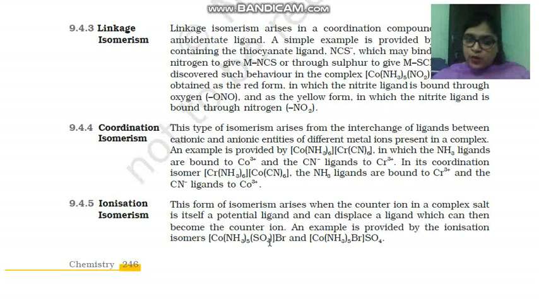Here you can see Br minus is present outside the coordination sphere, and here sulfate is present outside the coordination sphere. So when I treat this salt with silver nitrate, AgNO3, this Ag will combine with the counter ion Br, and AgBr will form and it will show a pale yellow color.